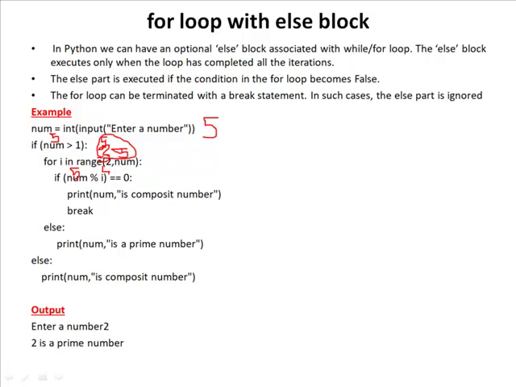That means the number of iterations is exhausted. So from this statement it will go to the else part of the for loop. Then it will display that, in place of number, it will take 5. 5 is a prime number because it is not divisible by any other numbers. So it will go to the else part and display that 5 is a prime number. Now I'll execute the code.